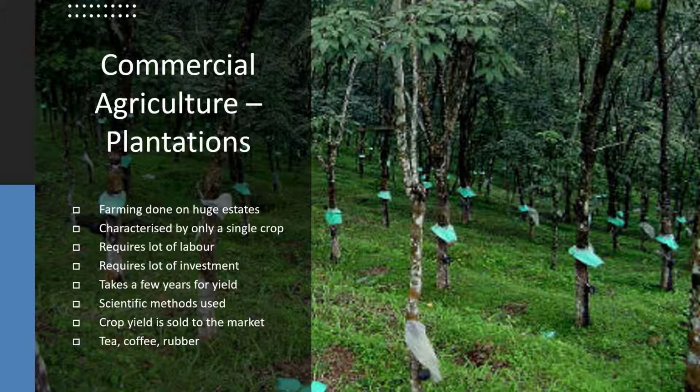It's not instant money. You have to wait for the tree or the crop. Scientific methods are used. Crop yield is sold to the market. In plantation agriculture, mainly we see tea, coffee, rubber, even bananas come under plantation cultivation.